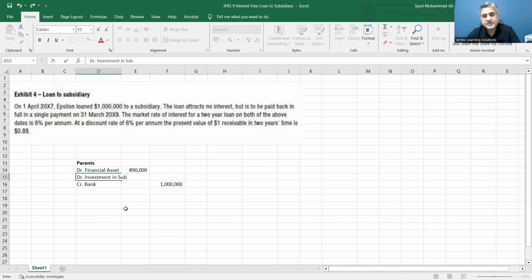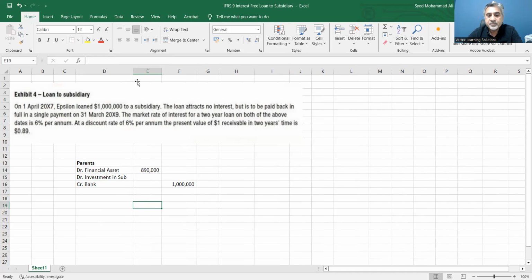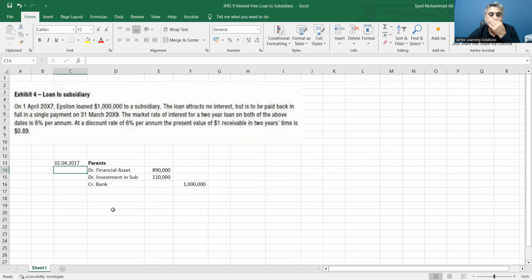Now, this is the concept: why are we making a debit to investment in subsidiary? This is what I want to explain. We'll say 1 million minus this 890,000. So 110,000 will be investment in subsidiary. This is what will happen on 01/04/2017, which is the date of the transaction when the loan was given.